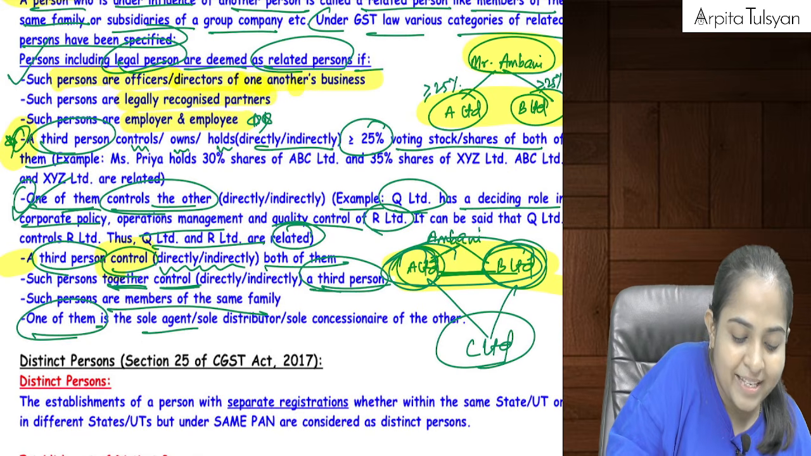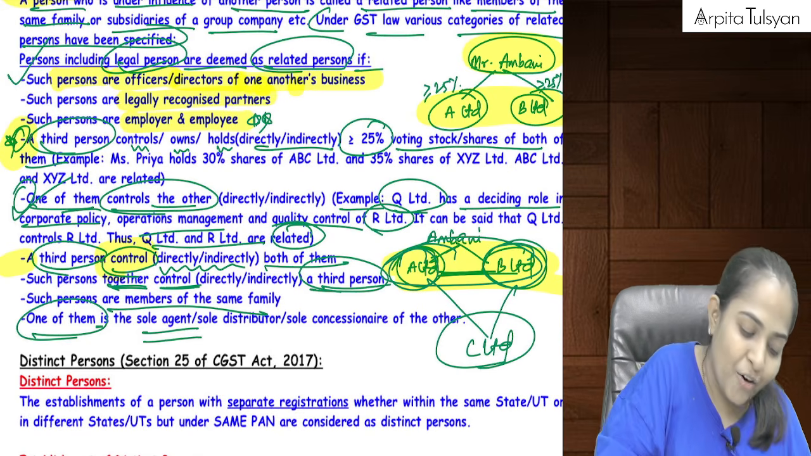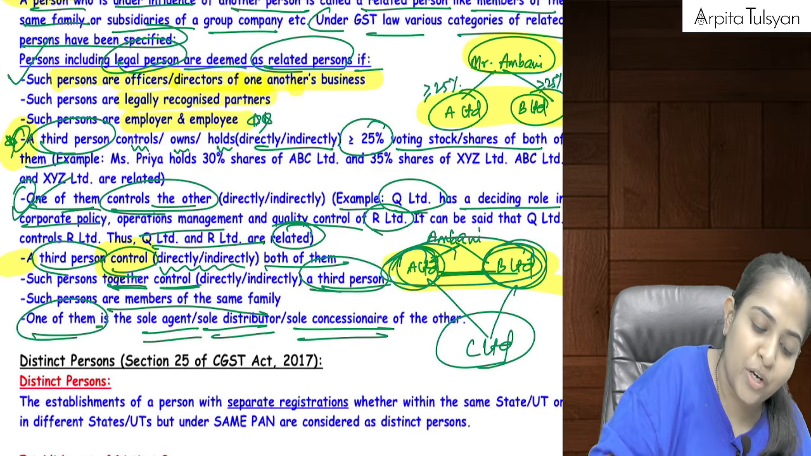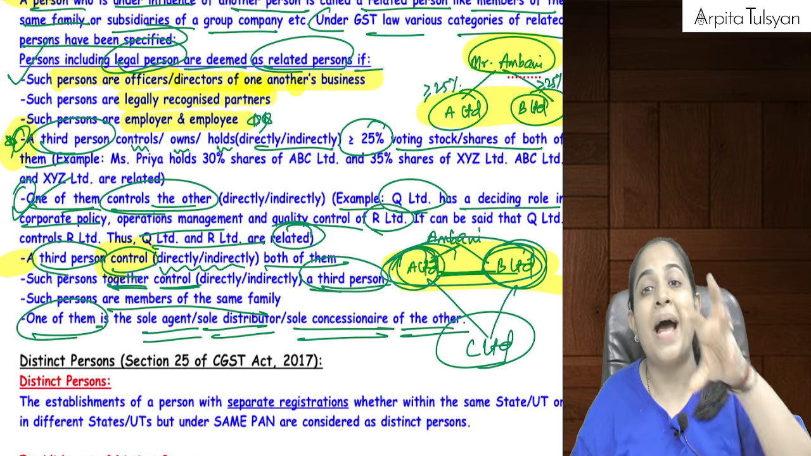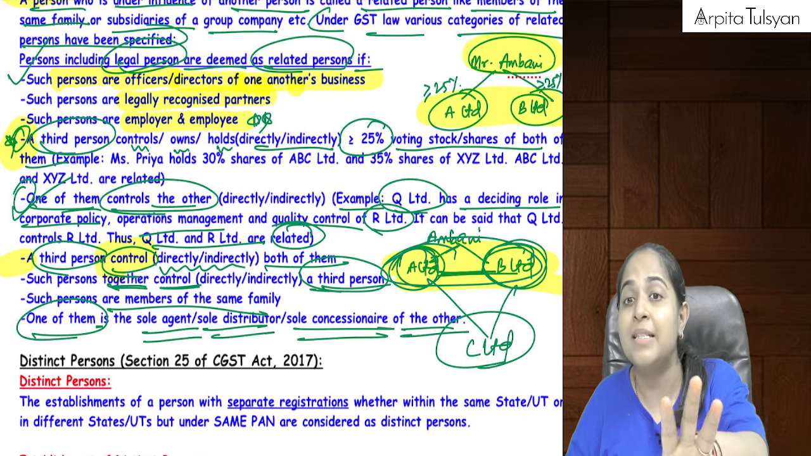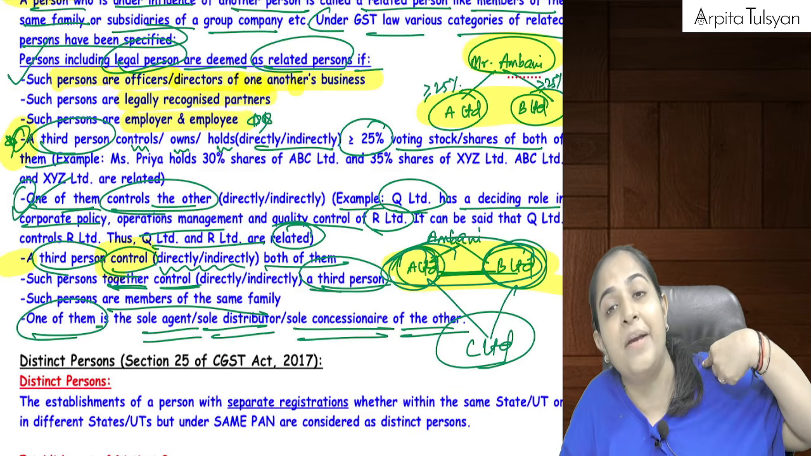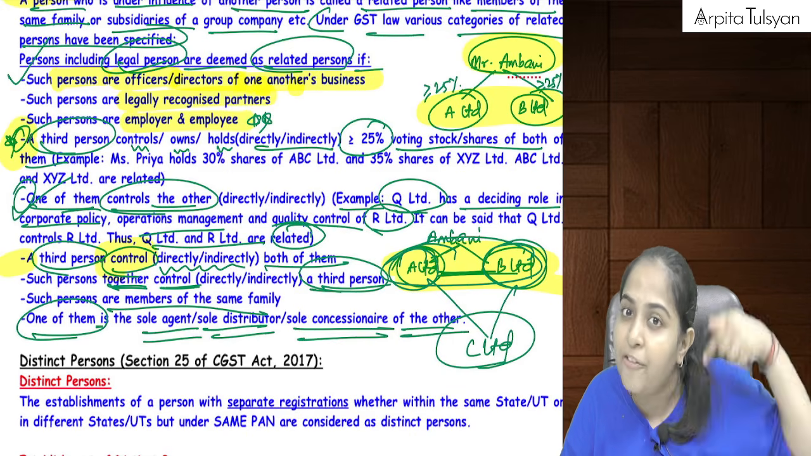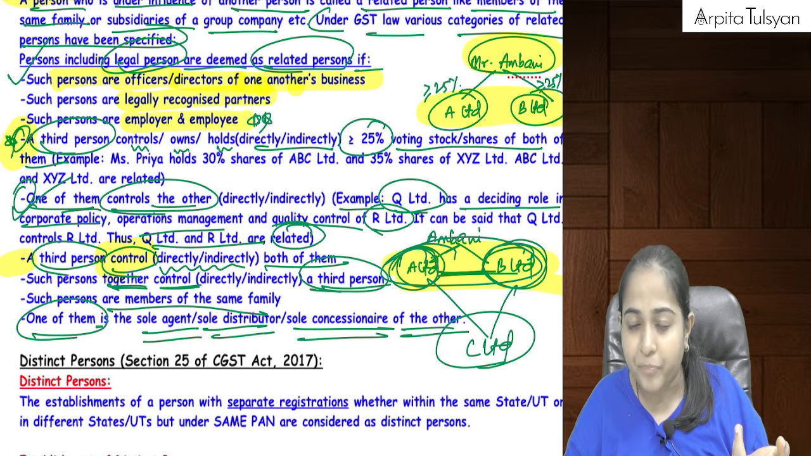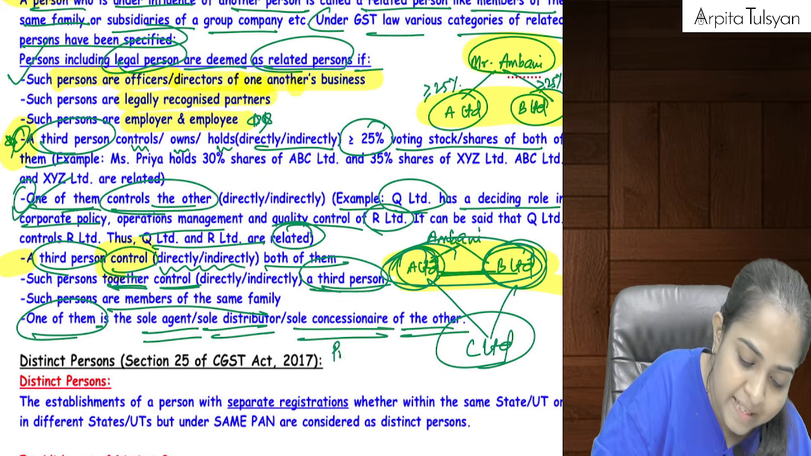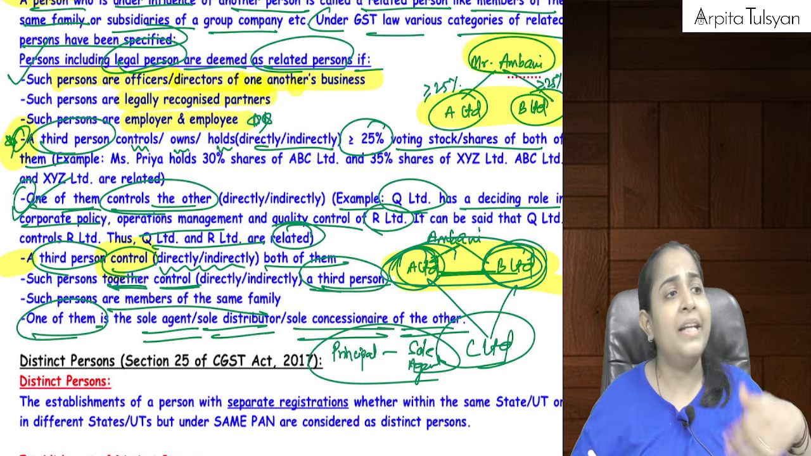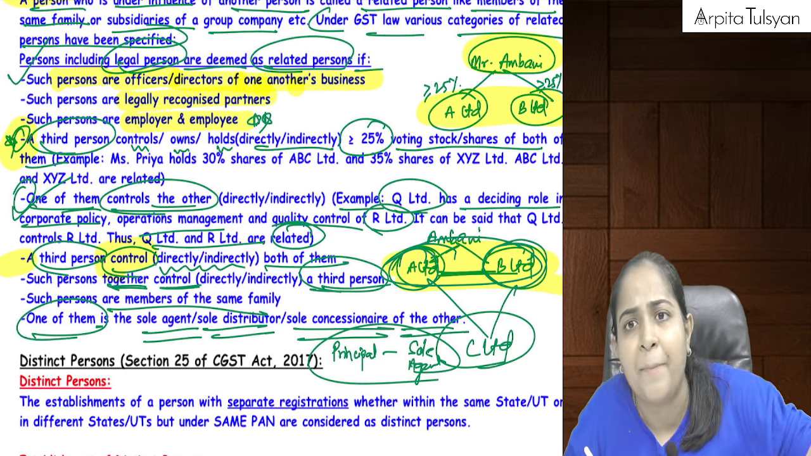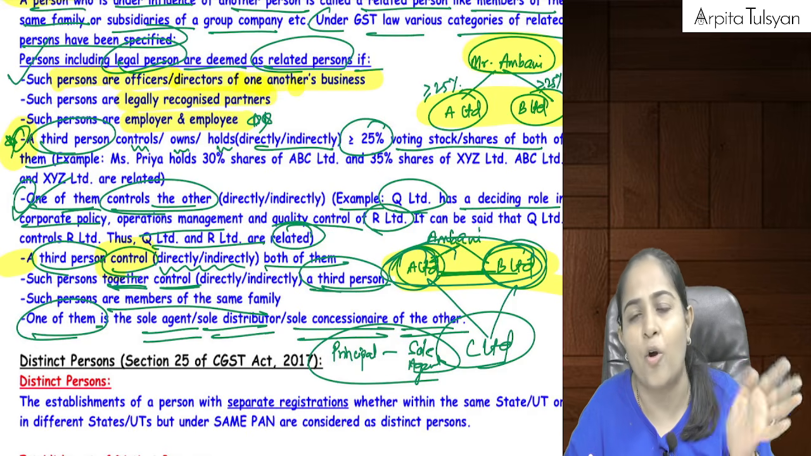And the last one: one of them is the sole agent, sole distributor or sole concessionaire of the other. Means I am the principal and I have a sole agent. Sole agent means he is working only on my behalf, only for me. When there is a principal and a sole agent, they will be considered related persons. But if there is an agent who is working for multiple people, then we are not related persons.